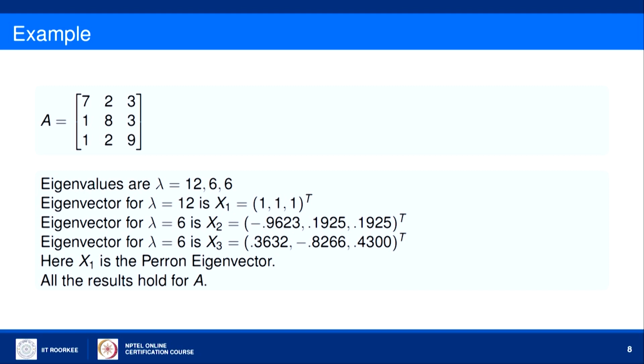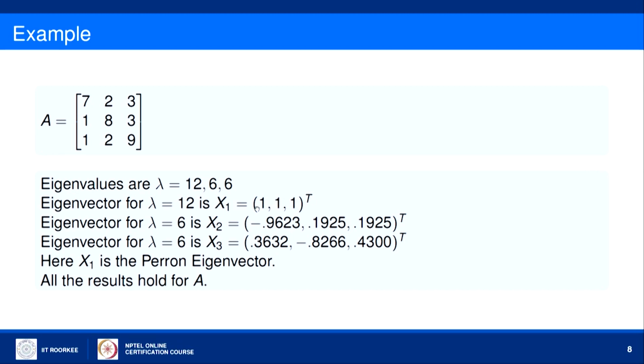Now, if I calculate the eigenvalues of this matrix, then these are 12, 6 and 6. So, here the spectral radius of A is 12. Now, the eigenvector for λ equals 12 is (1, 1, 1), and you can see this vector is the parent vector for matrix A, and as we have already proved, this particular vector is a positive vector.